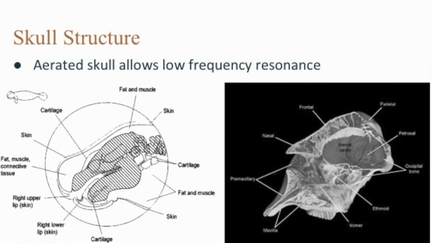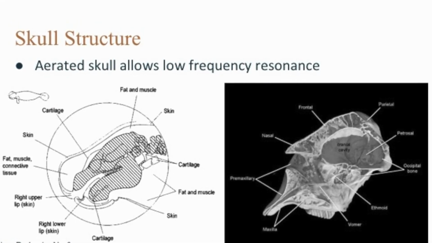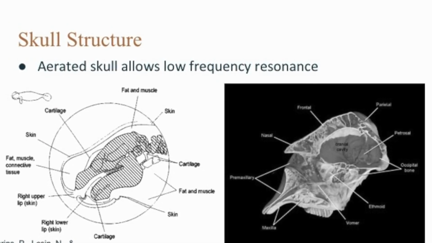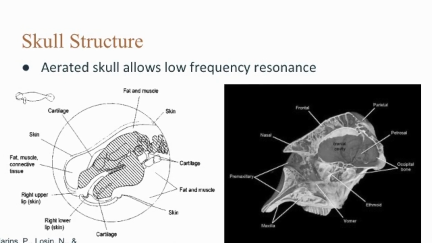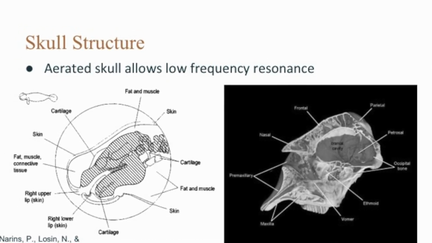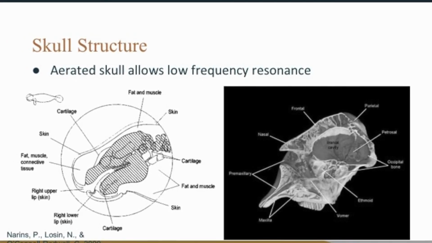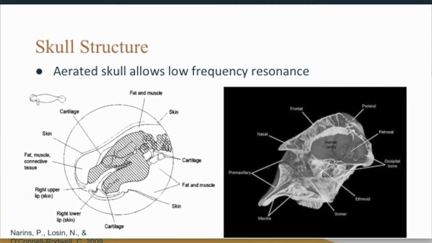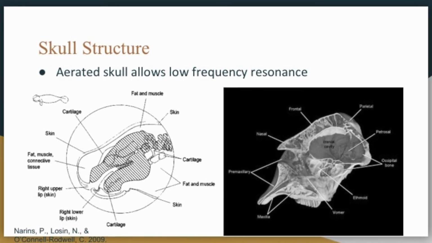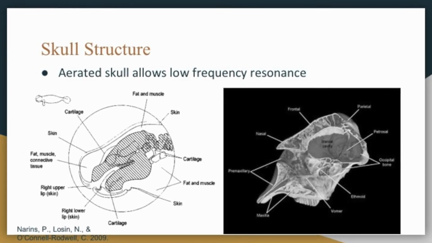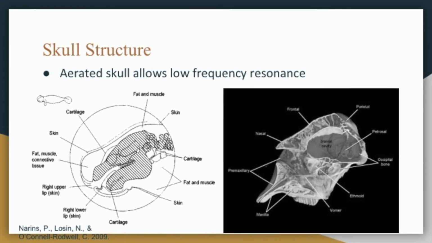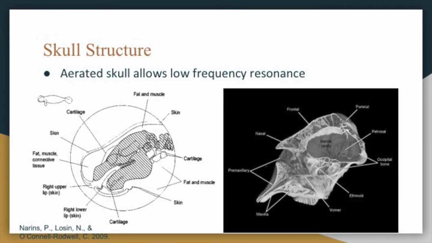Continuing anatomical advantages, the skull structure of an animal is a key determining factor in the potential perception of low-frequency sounds available to them. Aerated skulls, meaning there are many air-filled cavities, help in infrasound detection, as this increases the internal reverberation volume available to the stimuli. Elephants and their closest living relative, manatees, have aerated skulls.